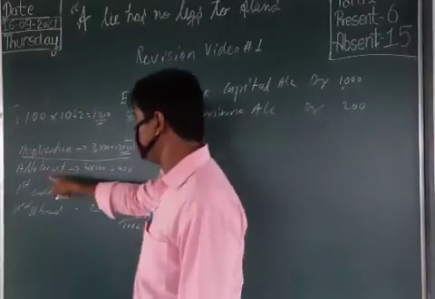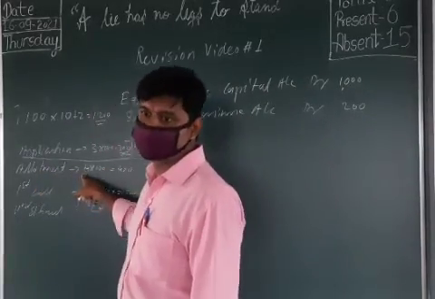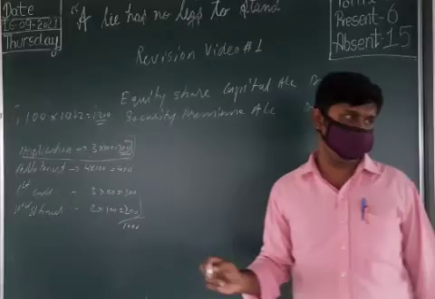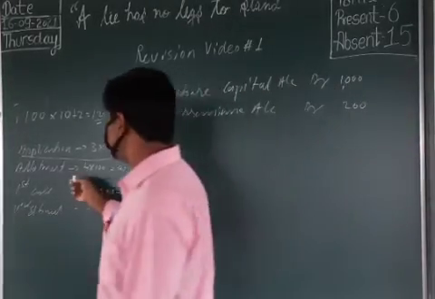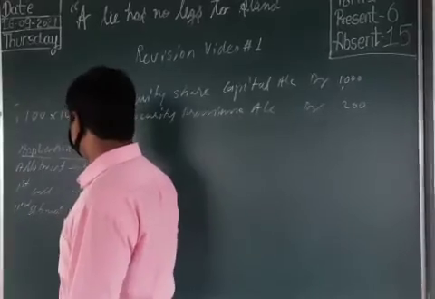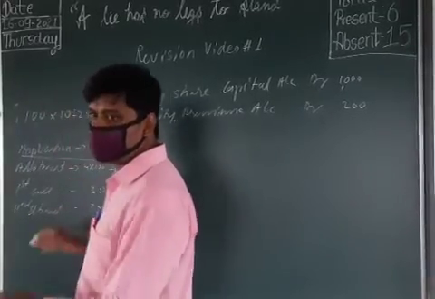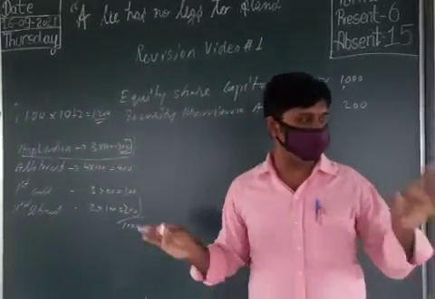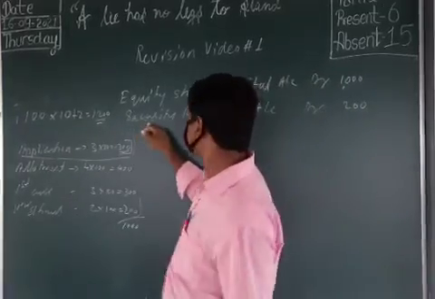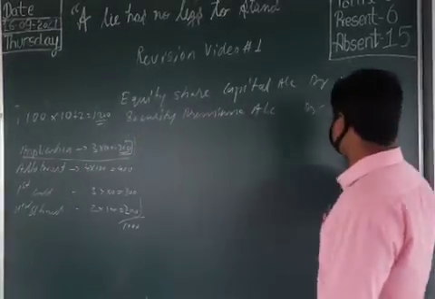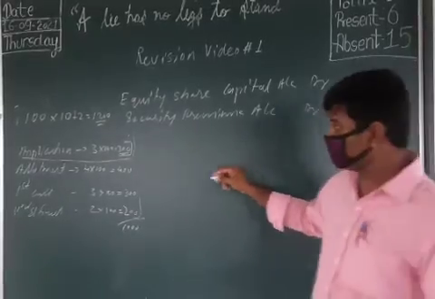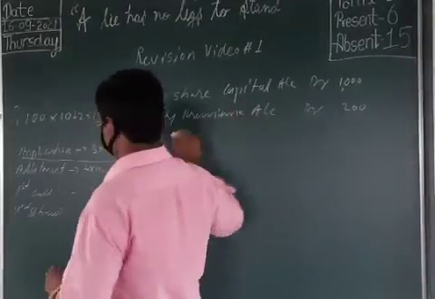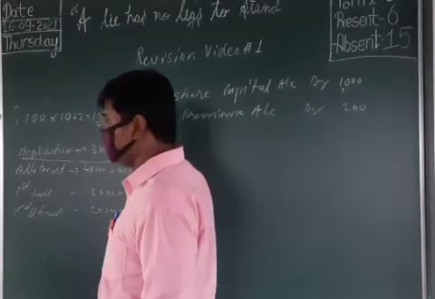That premium amount should be paid with the allotment money, but he failed to pay it. In that case, the security premium account is debited with how many rupees? Only for the premium, that much amount is debited. Clear now?